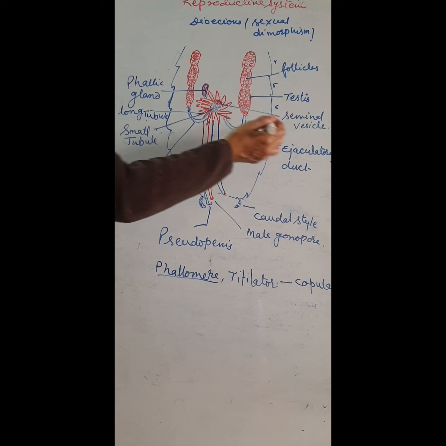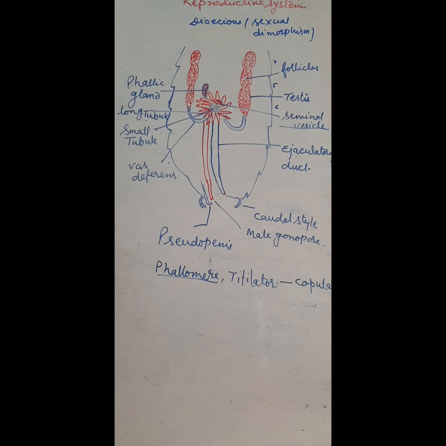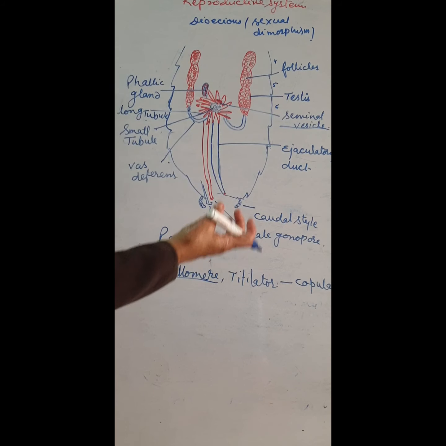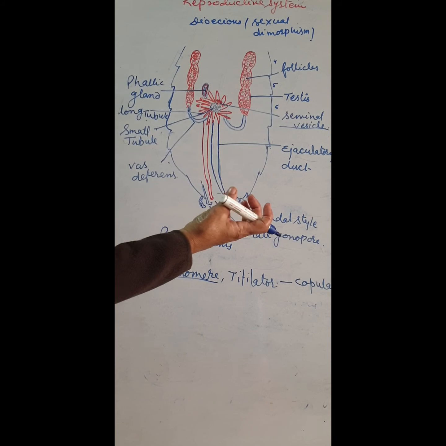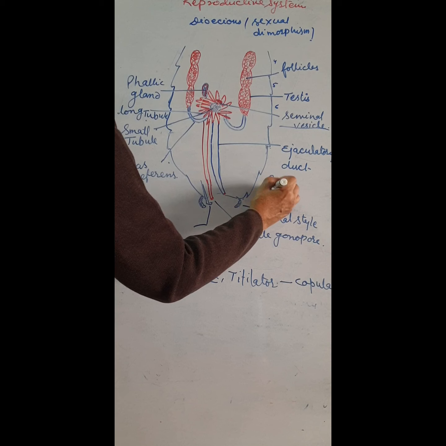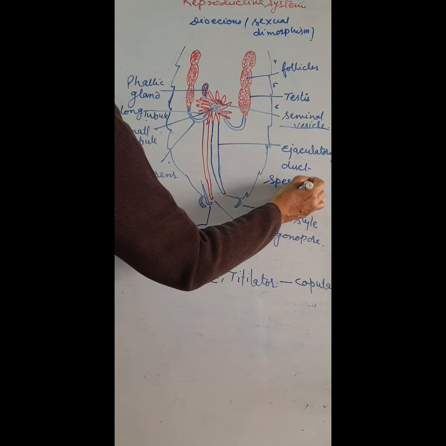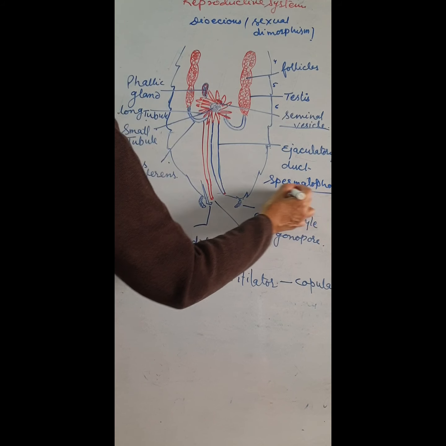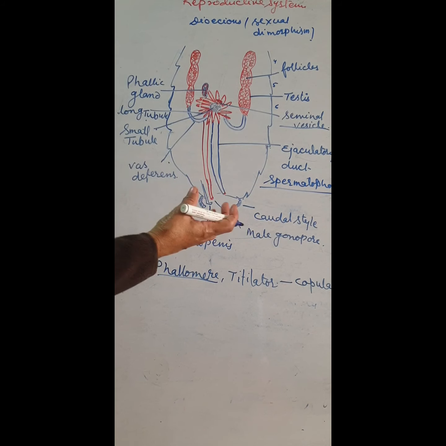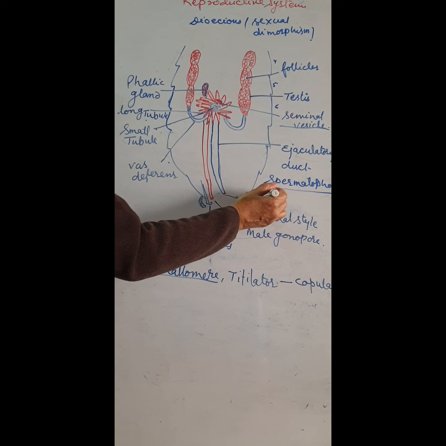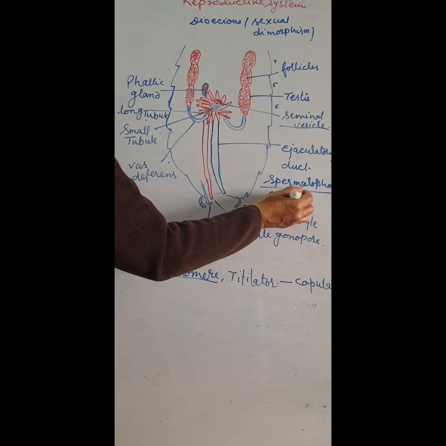The sperms are stored in the seminal vesicle. The seminal vesicle stores the sperms, which are glued together to form a bundle or packet of sperm called the spermatophore. The spermatophore is released or discharged at the time of copulation.